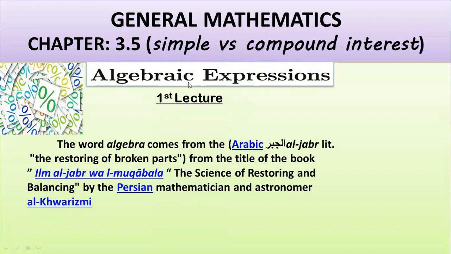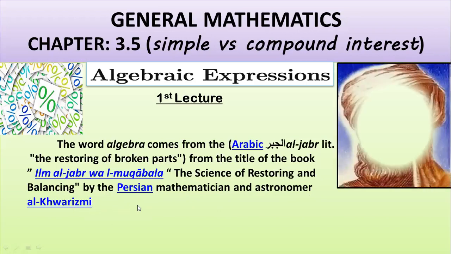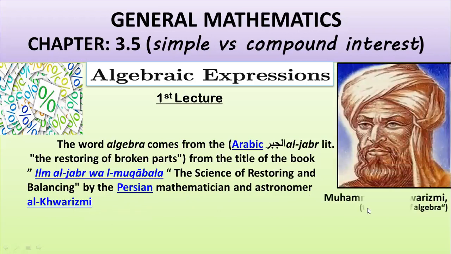Since this is the branch of algebraic expressions, the word algebra comes from the Arabic al-Jabr, the restoring of broken parts. From the title of the book, Al-Jabr wal Muqabala, the science of restoring and balancing, by the Persian mathematician and astronomer al-Khwarizmi. So al-Khwarizmi is the father of algebra.